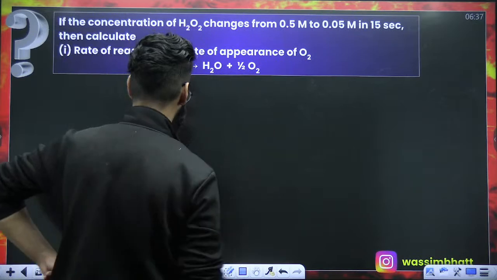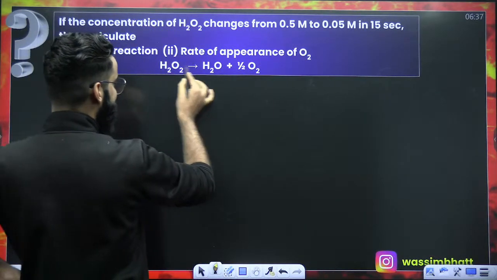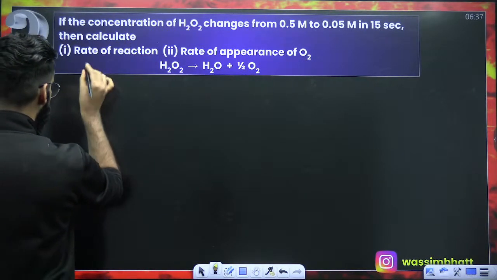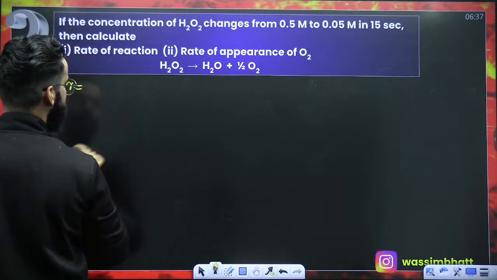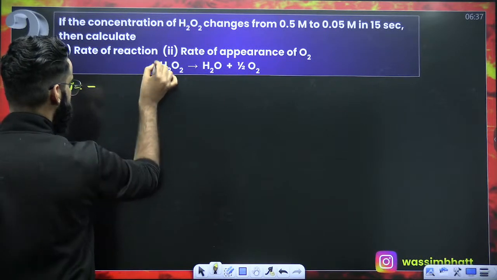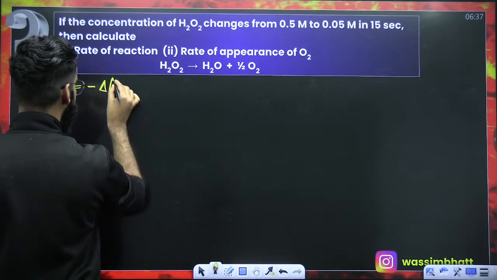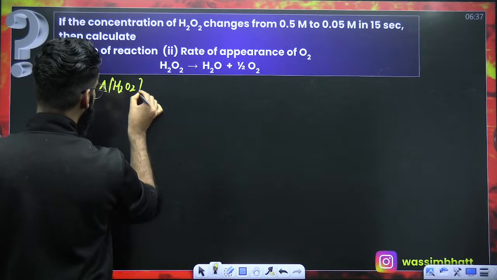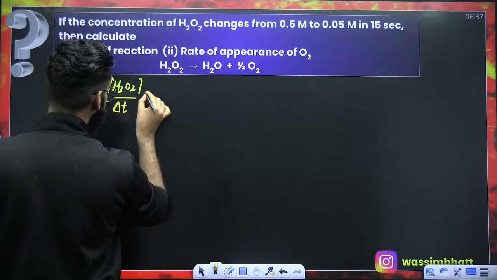See, these sort of questions frequently you would have seen. Now, first of all, I'm given with a balanced chemical equation. Can I write the differential form of rate? Write with respect to H2O2. Start with minus sign. 1 by stoichiometric coefficient, that's 1. Change in the concentration of H2O2 divided by time interval delta T.